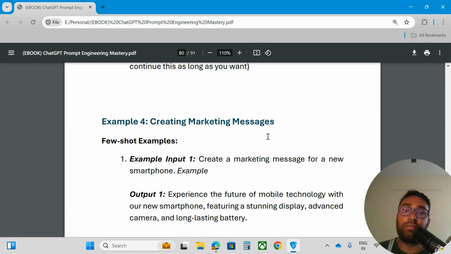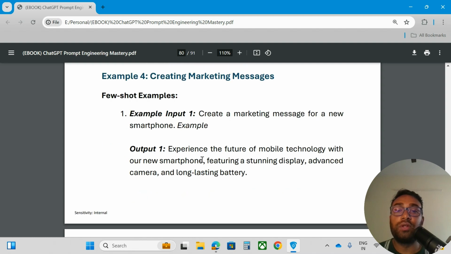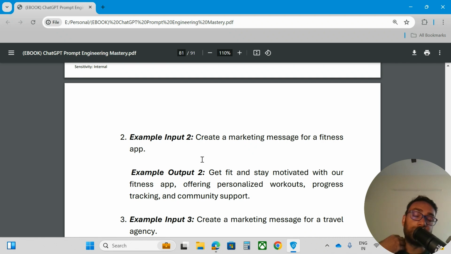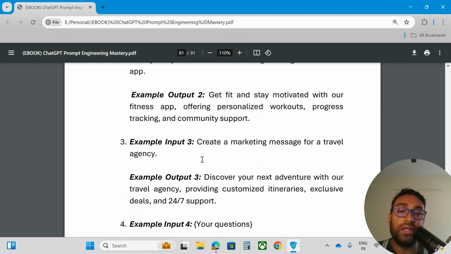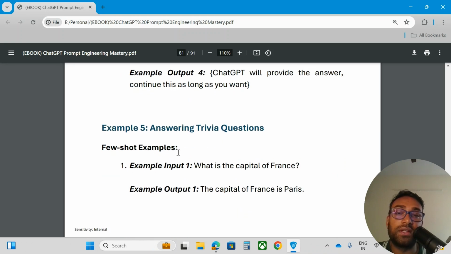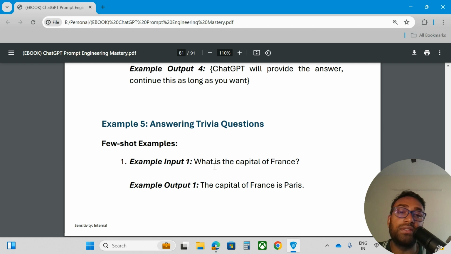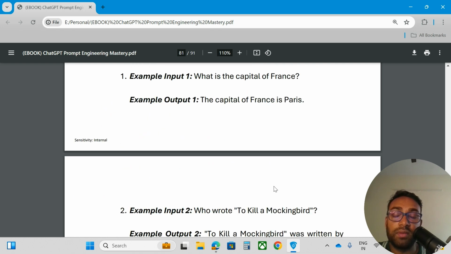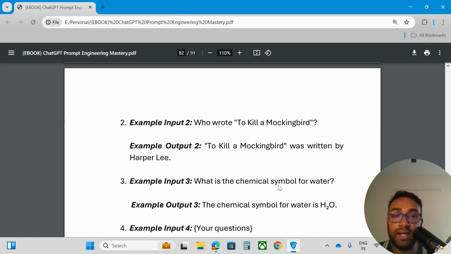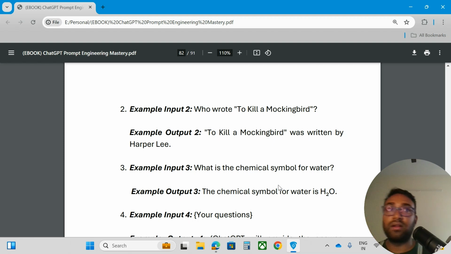Now example number four is creating marketing messages. Here also it is the same thing. You provide input, you provide output, and you can provide multiple inputs and multiple outputs, and then you ask your question and it will provide the solution. Example number five is the generic question answer. I will take this for practice purposes. Answering trivia questions, like asking what is the capital of France, it will provide the actual answer. Then you ask who wrote To Kill a Mockingbird, and so on. If it is general information you want to know, you feed ChatGPT.